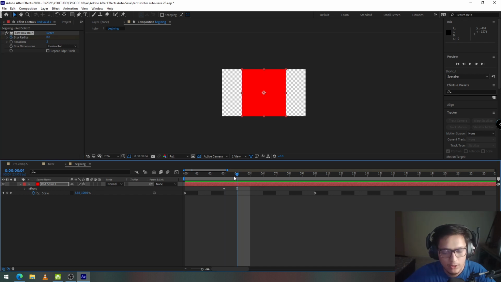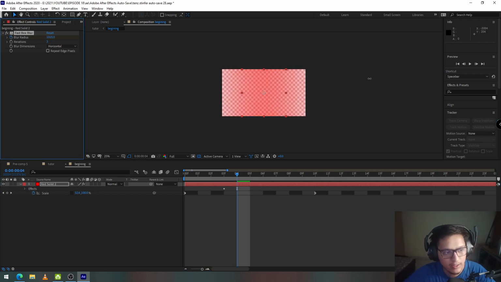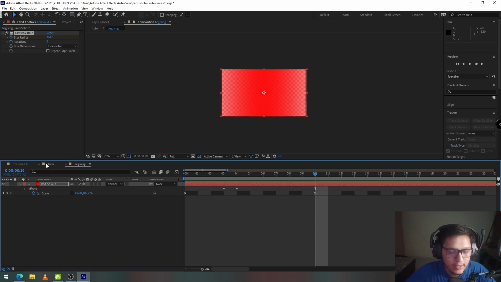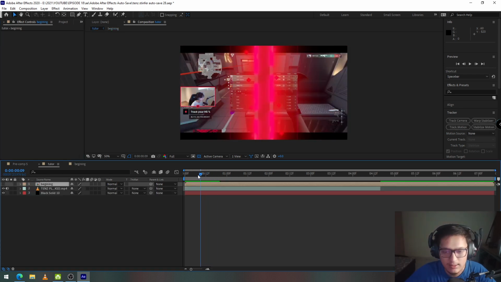Now I'm going to move ahead to the desired frame and I'm going to change the blur radius to a desired amount, which is, I think this is okay. I can change it in future if I want to. Now the next thing that we need in the original transition is this pattern with red cubes in a grid.